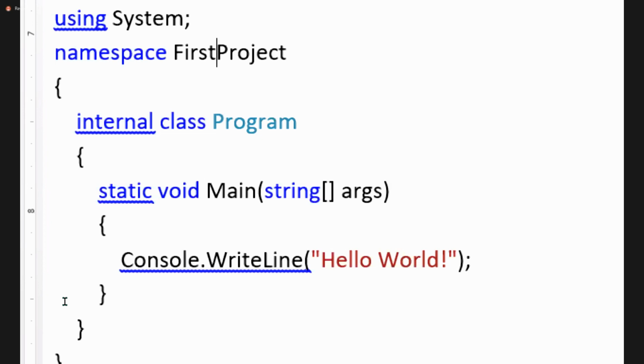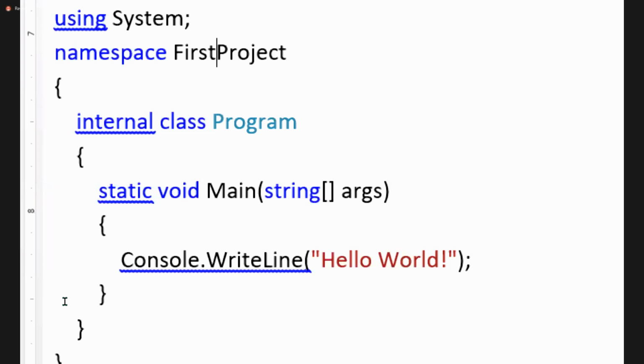Even if you don't write it, that is internal only. Did you catch my point or not? I don't write anything, then also it is internal. If I write it, it is internal. You write or don't write, doesn't matter. Default state is internal.